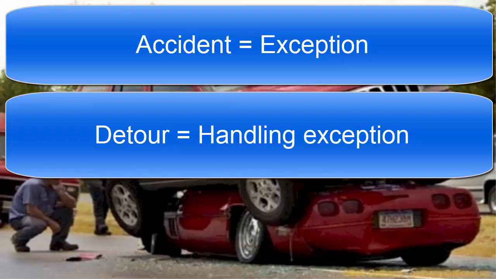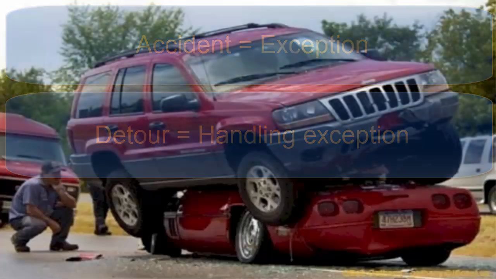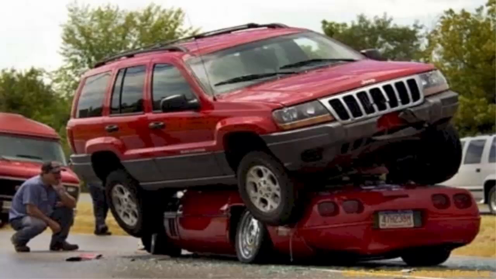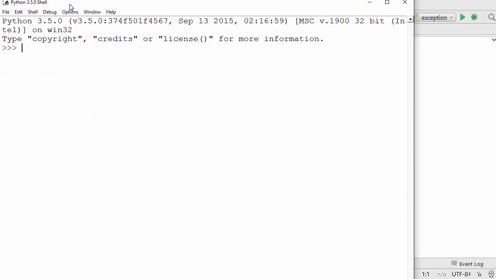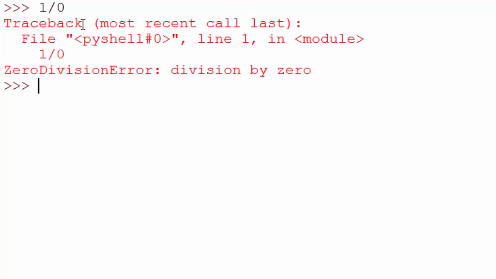Okay, so see, these kinds of accidents happen when you're writing code as well. So let's go over some of the basic exceptions. I'm going to bring up IDLE here and we'll see some basic exceptions. The first one is dividing a number by 0. When you do that, you get a ZeroDivisionError exception because you cannot divide a number by 0. You basically get infinity. Another one is when you try to